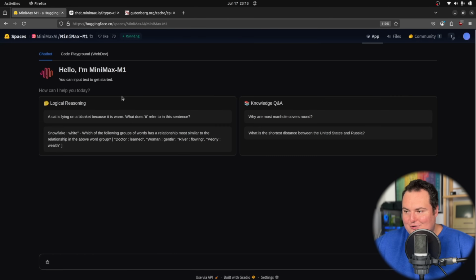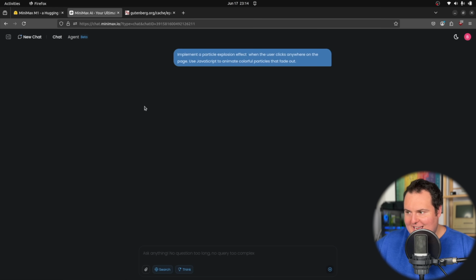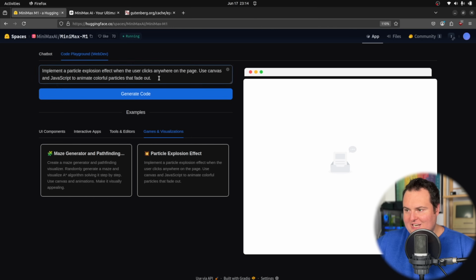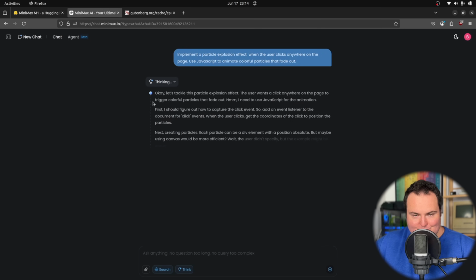Well, unfortunately, I tried it. It didn't work. So I've just gone ahead and basically taken one of the prompts from this Hugging Face Spaces where the model's hosted, which unfortunately didn't work for me. And I just removed the canvas part right here and just asked it to use JavaScript to make a particle explosion effect when the user clicks anywhere on the page.